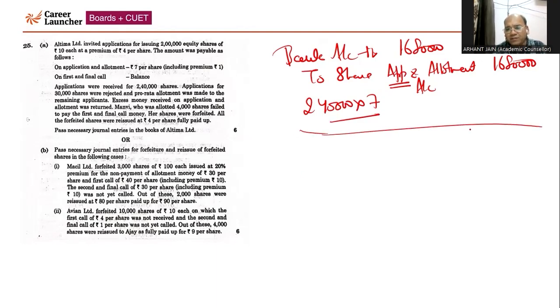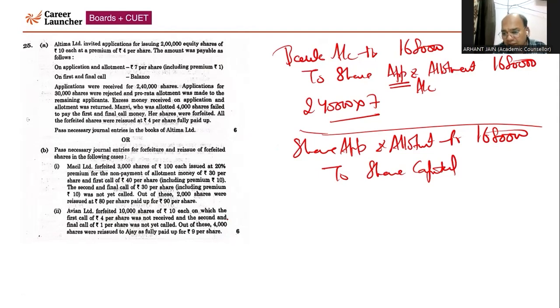Now, next part we are going to discuss. I have to write many journal entries. So when I write the new one, I will remove the old one, right? So now here application money will be due. Application and allotment account will be debited 16 lakh 80,000 to share capital account.